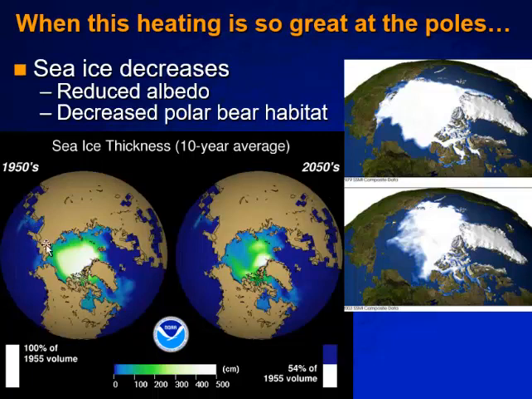And we have the ability also to measure from space the thickness of sea ice, and so you can see really clearly that from the 1950s to what's projected in 2050, there will probably be very little sea ice left. Now, obviously, this has a lot of consequences for everybody on Earth due to thermohaline circulation, weather patterns, sea level rise, and all these components, but it also has some warm, fuzzy issues as well.